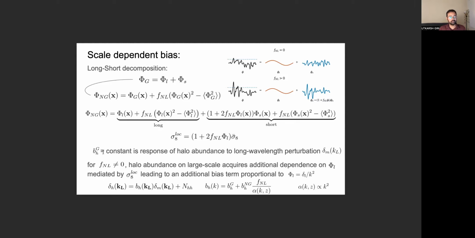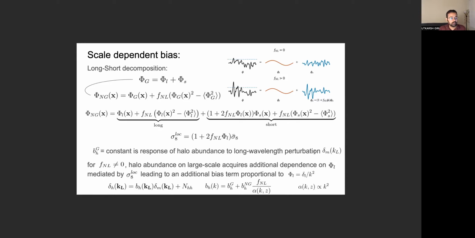Now, the bias of halos, which is defined as the response of local halo abundance to long wavelength perturbation, is a constant in a universe with Gaussian initial condition. But in a non-Gaussian universe, by which I mean a universe with local non-Gaussianity, non-zero value of FNL, the halo abundance additionally becomes dependent on phi L through its dependence on sigma 8 local. And because this phi L is related to matter perturbations through the Poisson equation, we end up acquiring an additional bias term, which has this 1 by k square scaling.